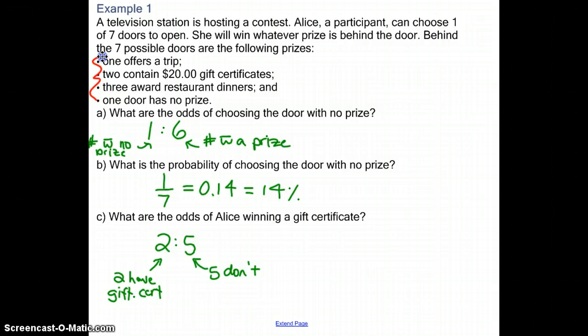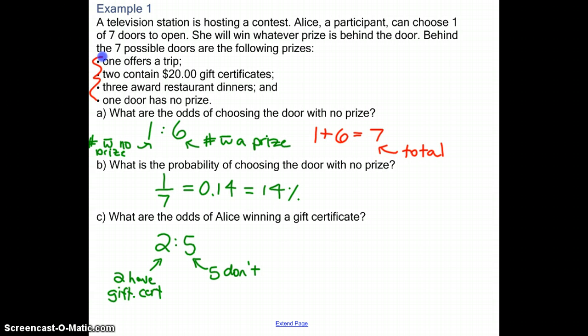So what are the odds of choosing the door with no prize? So you'll first start by writing the number with no prize. So that is 1 door. Then you can also write as a ratio compared to the number of doors that have a prize. So 1 to 6 would be your odds. Note that if you add these together, 1 plus 6 equals 7, which is your total.